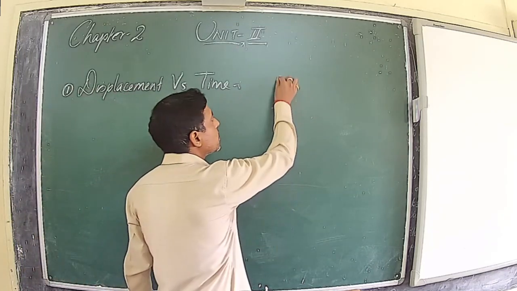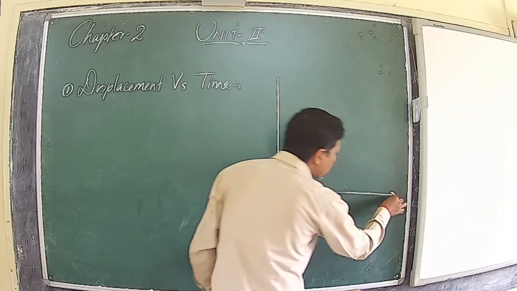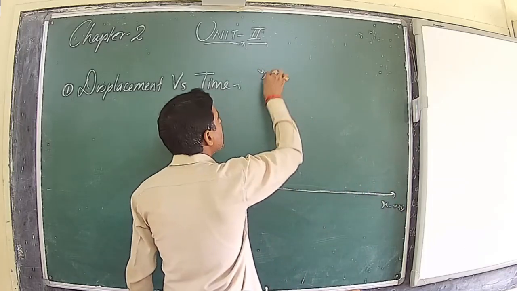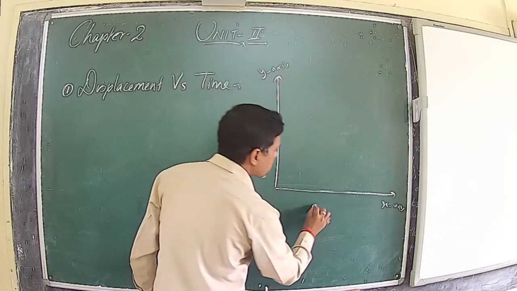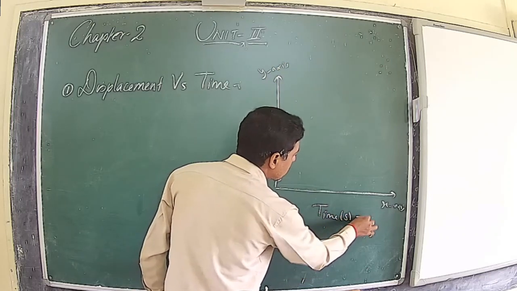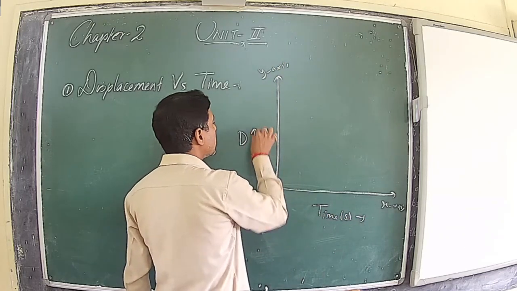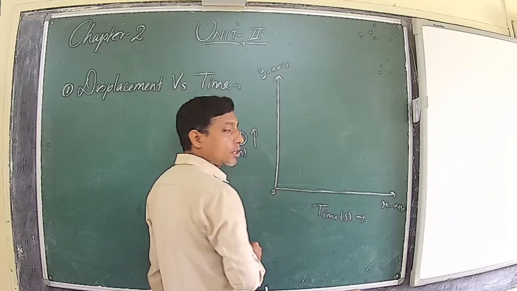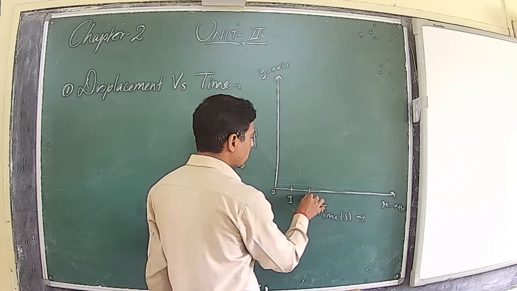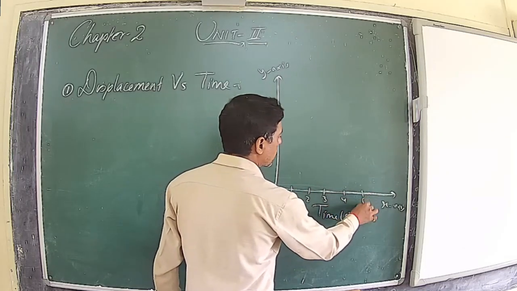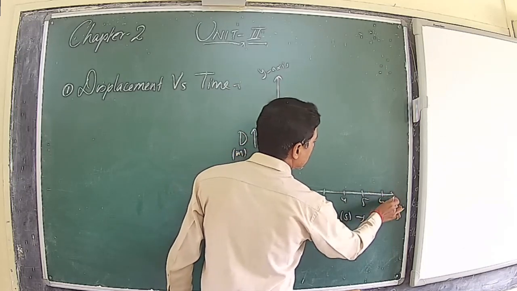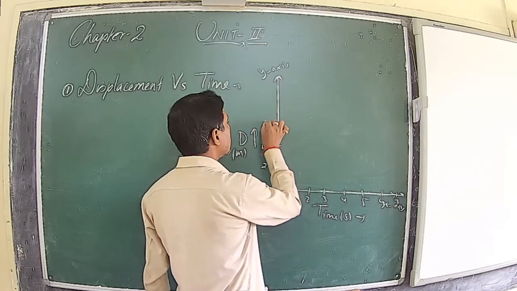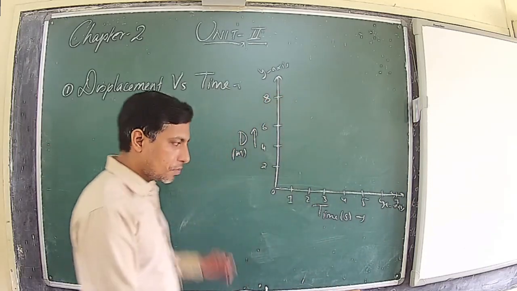For graphical representation, we will take a coordinate system in which you have the x-axis and y-axis. On the x-axis, you will represent the time, say in seconds. On the y-axis, you will represent the displacement, say in meters. Origin is 0, then 0, 1, 2, 3, 4, 5, 6, and 7. Similarly, 2, 4, 6, 8. Now, the first condition.